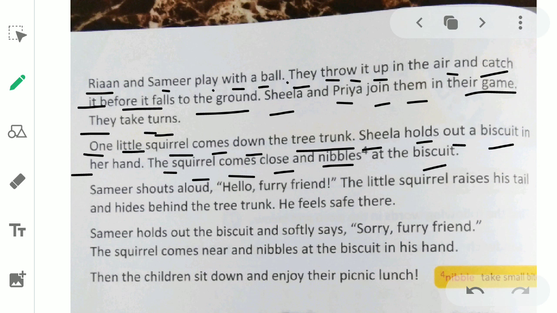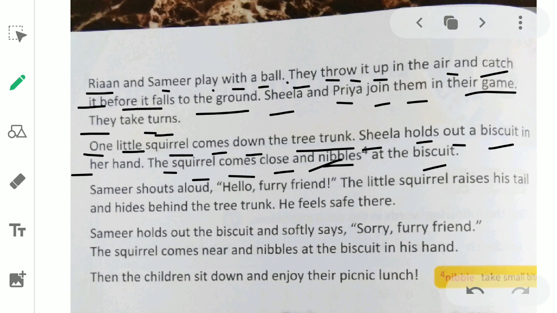Now, Sheila tried to give the biscuit to the squirrel, and that's a very good thing. We should give food to the animals. And now what happened next? The squirrel comes close to Sheila and nibbles at the biscuit.